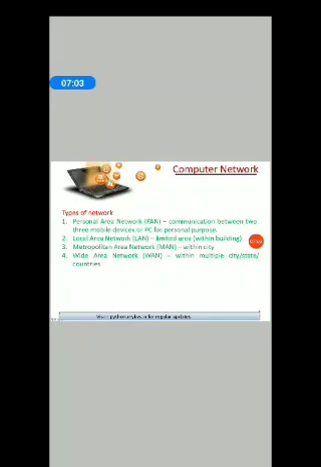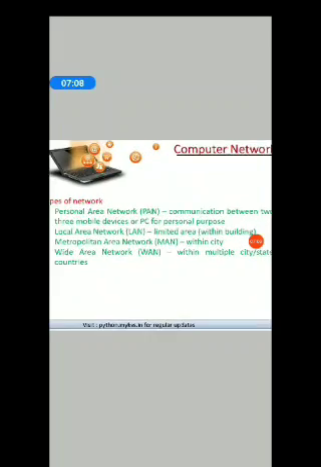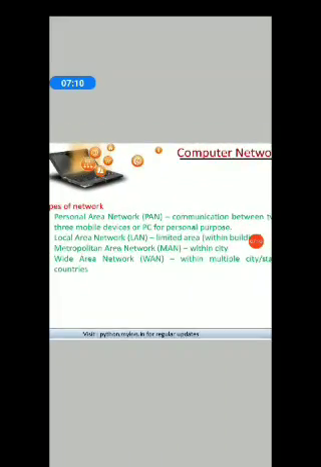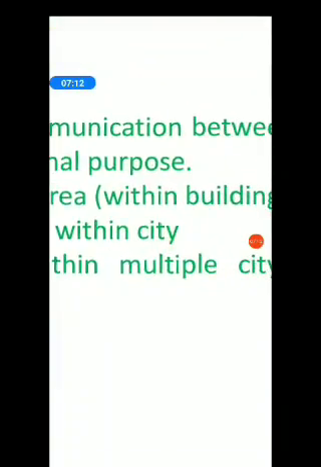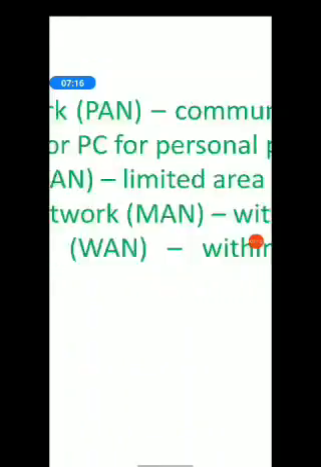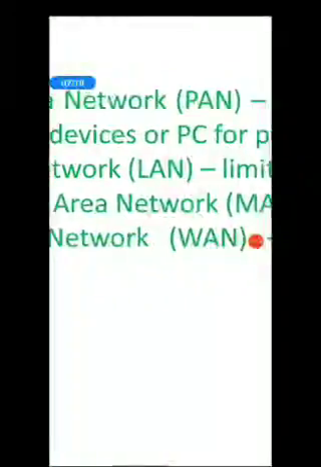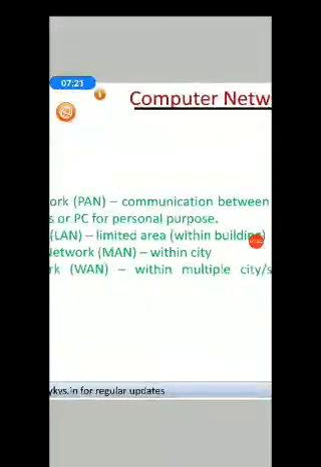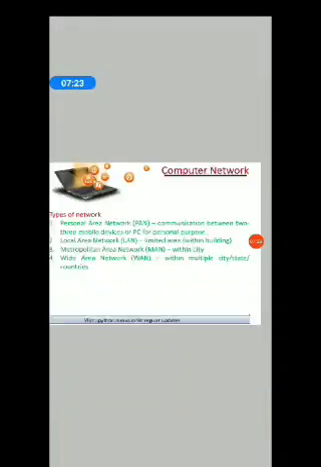You can write down: PAN is communication between 2 or 3 mobile devices or PC or laptop. Local area network is within building. Metropolitan area network or MAN is within city, and wide area network within multiple cities or countries. Okay.